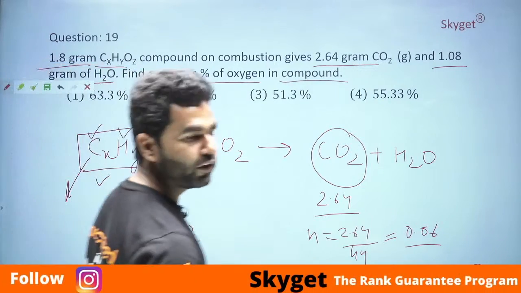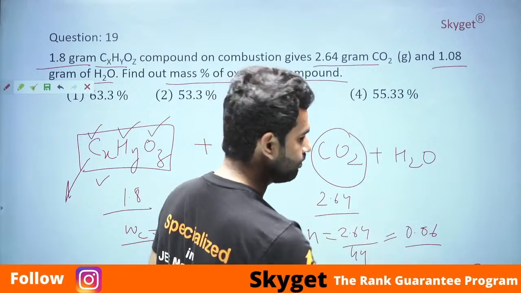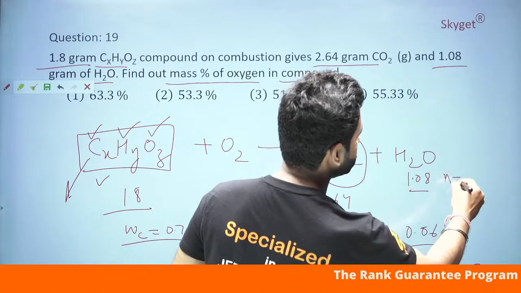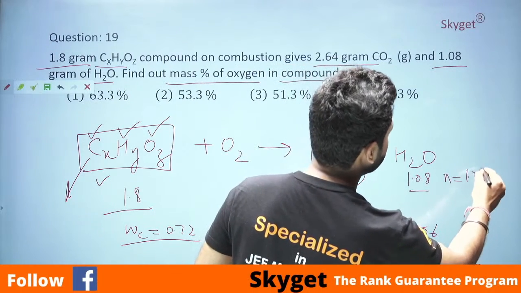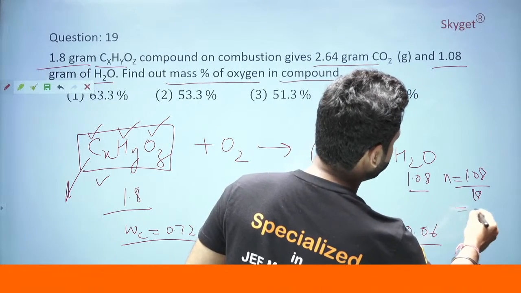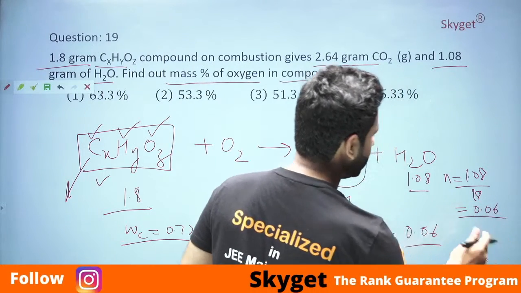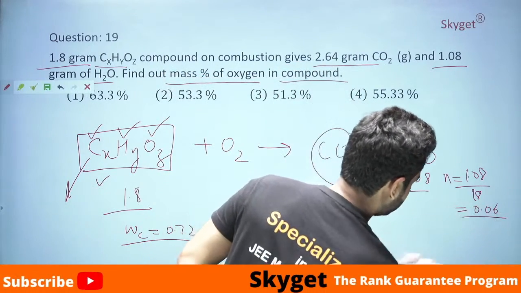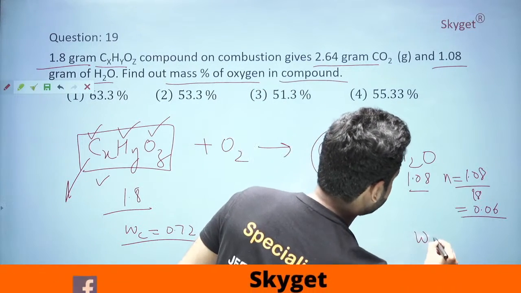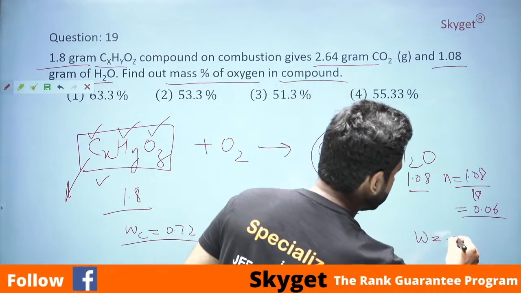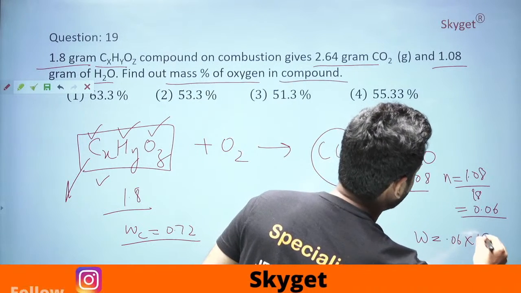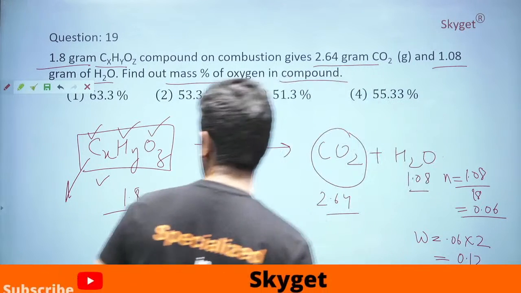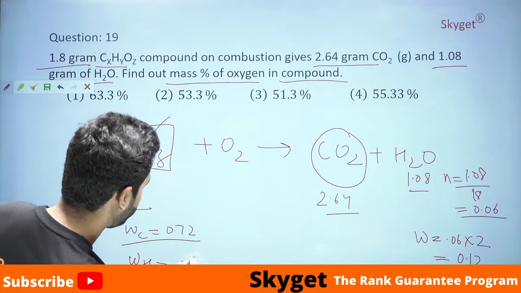One thing we got. Now we need to find the weight of hydrogen. Same procedure. We have 1.08 gram of water. Find the number of moles, which will be equal to the given mass 1.08 divided by the molecular mass. Number of moles will be equal to 0.06. The weight of hydrogen in water is equal to 0.06 into 2, which is equal to 0.12. Here the weight of hydrogen is equal to 0.12.